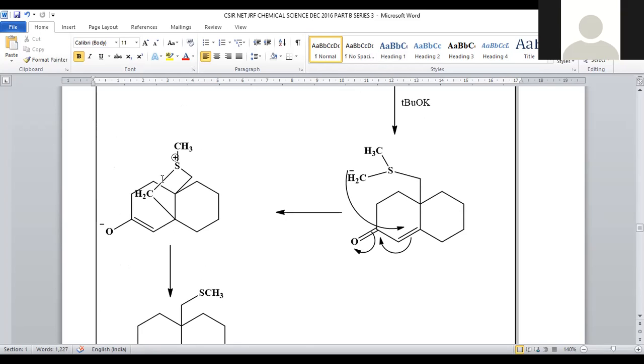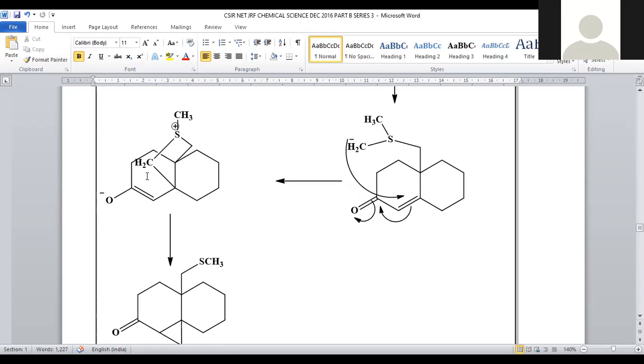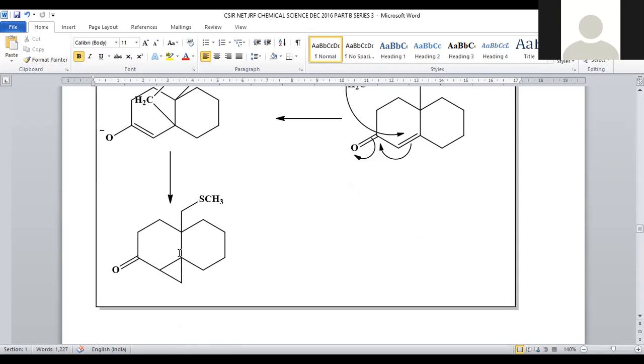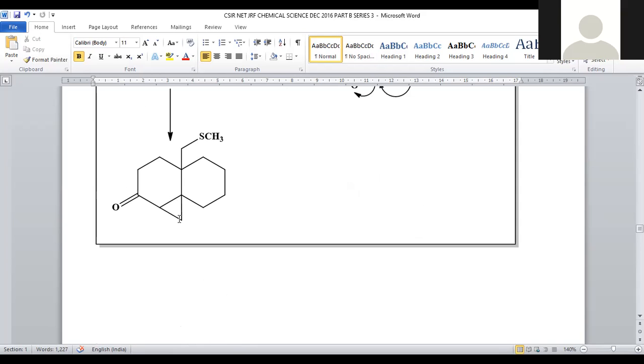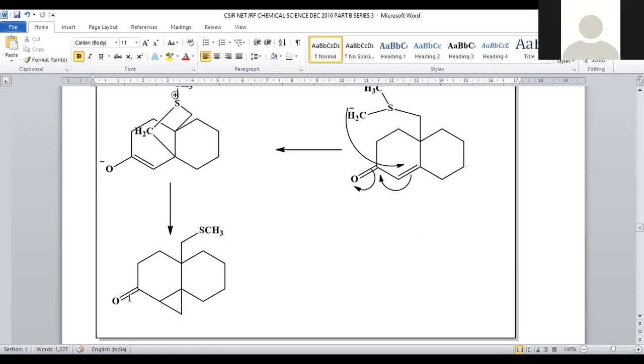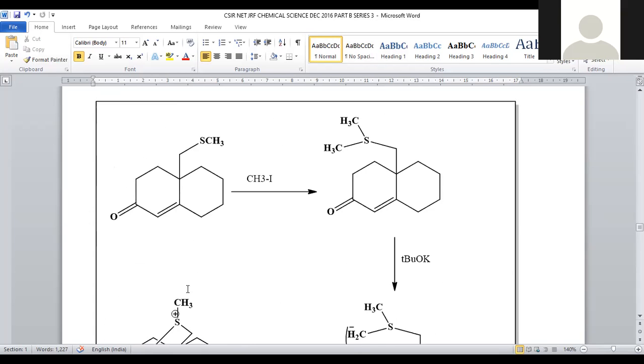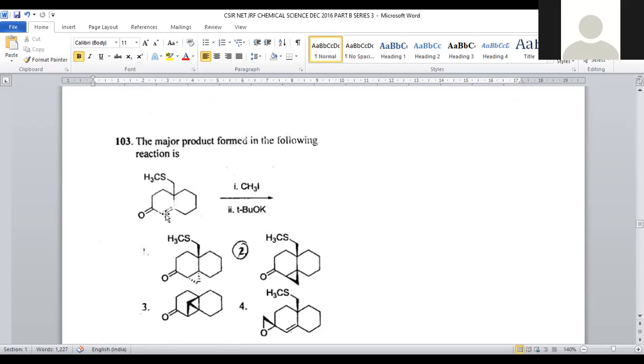So the bonding electrons will be pulled towards the sulfur, so that the generation of a carbocation is possible, right? Here we got a carbocation, and when this negative charge is back polarized, with the shifting of the bond, a carbene will be generated. The carbocation is electron deficient and the carbene is electron rich, so there is a cyclization, and we will get a 3-membered ring system at this position. And there is a possibility of a carbonyl group. Simply, what happened? Wherever a double bond is there, at that position this methyl group is able to form a 3-membered ring system.